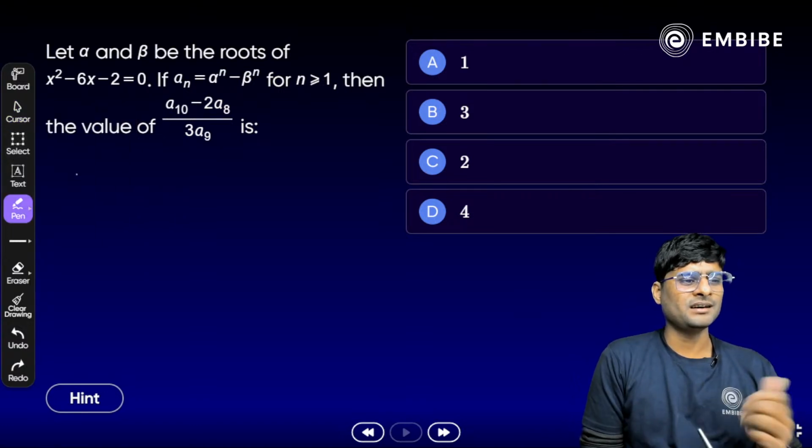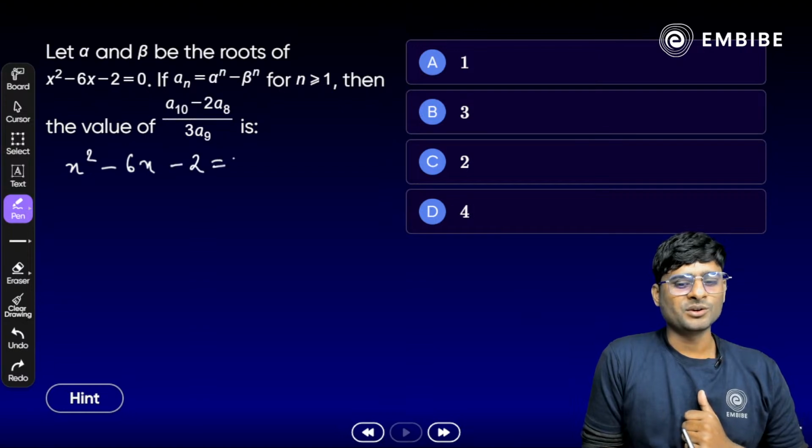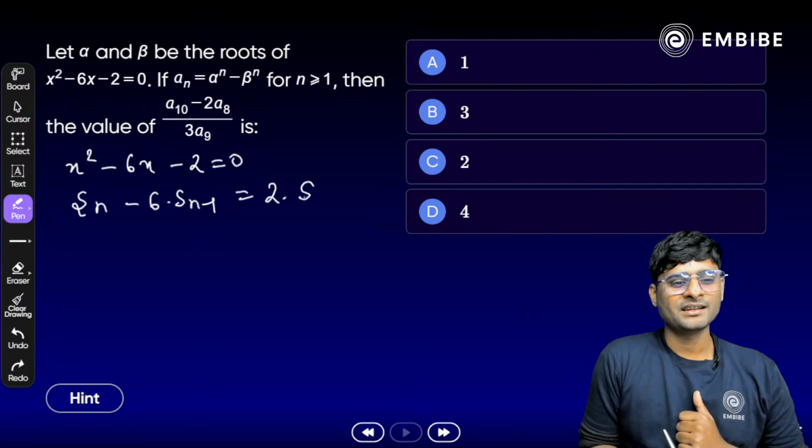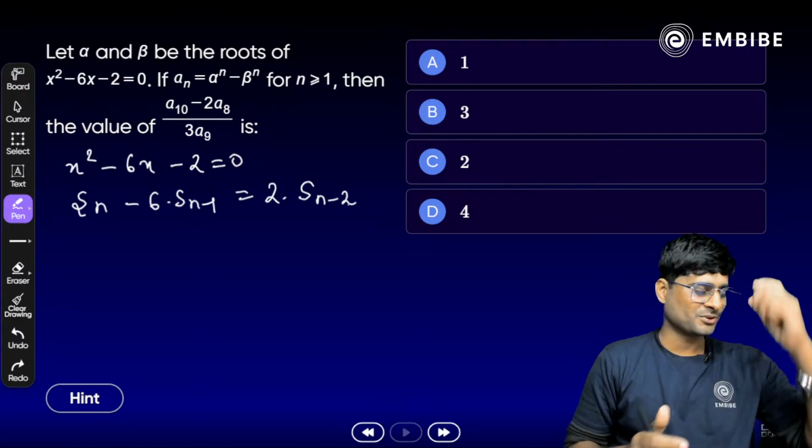That is Newton's formula. x square minus 6x minus 2 is equal to 0, or either we can say Sn minus 6 times Sn minus 1 minus 2 times Sn minus 2 is equal to 0. We can easily transpose here.